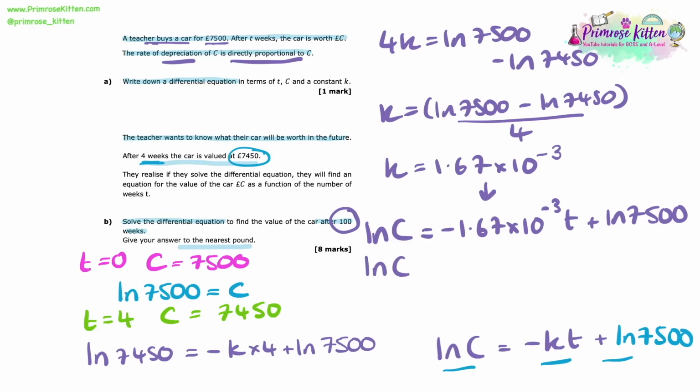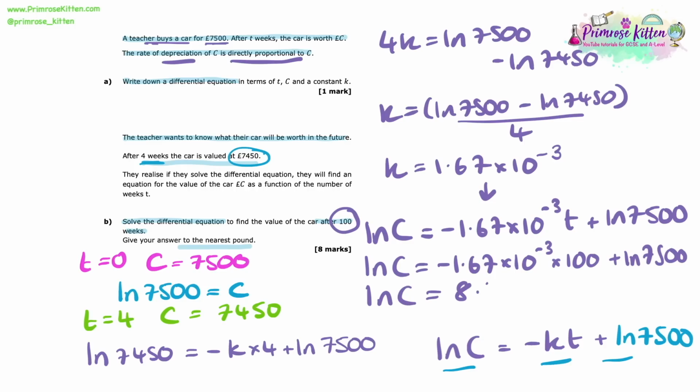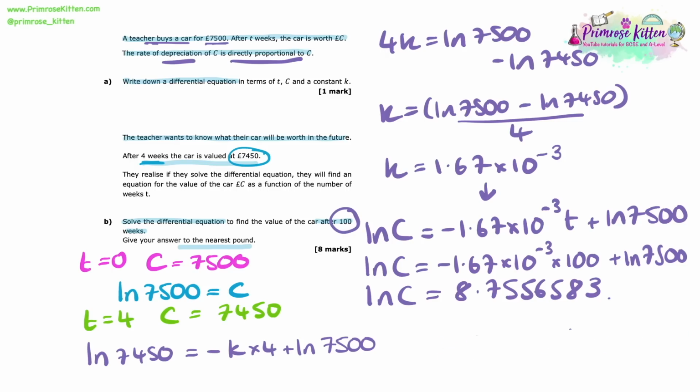So in this question, we're specifically being asked to find the value of the car after 100 weeks. So that's when t equals 100. Let's sub in t equals 100 then. Here we get that ln c equals minus 1.67 times 10 to the minus 3 times by 100 plus ln 7,500. So if I put that into the calculator, I end up finding that my value for ln c is equal to 8.755653.